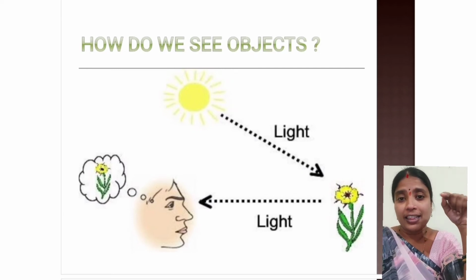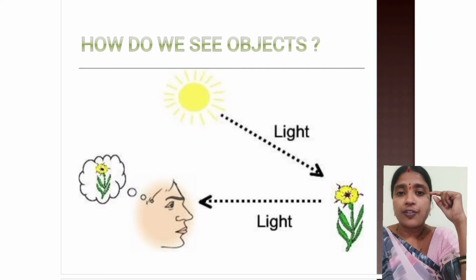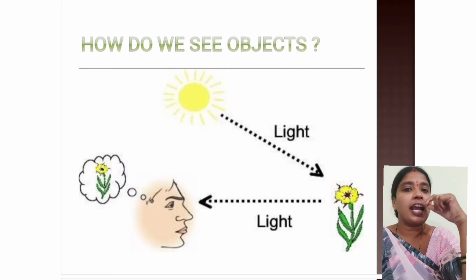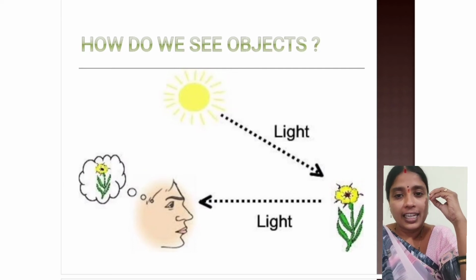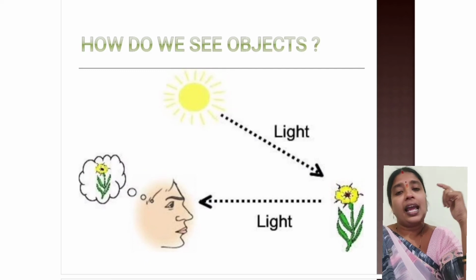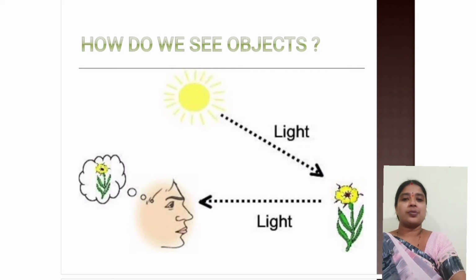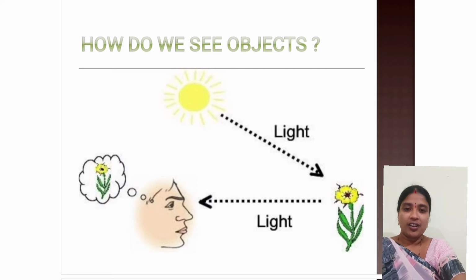Yes, and when this light enters that person's eye, it forms an image on the retina of the eye of that person, and because that image is formed on the retina, that image is converted into signal, and then the brain identifies that okay, this is a flower, and then it helps us to see the object. Fine. So in this way we are able to see different objects around us.